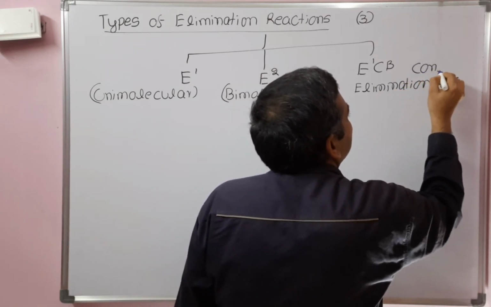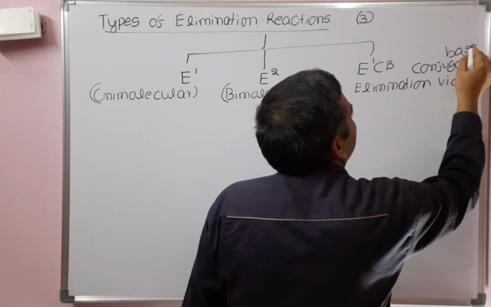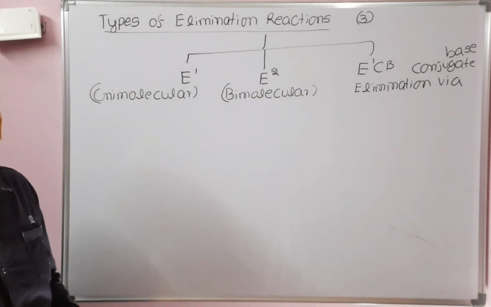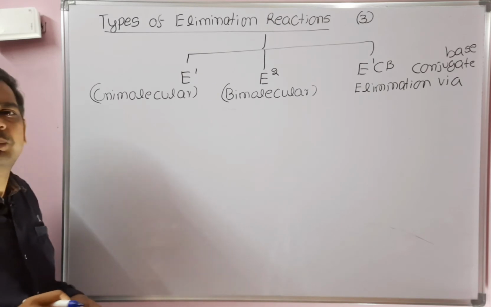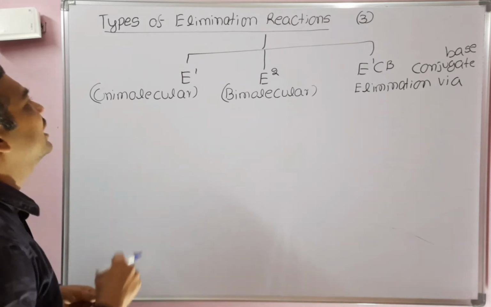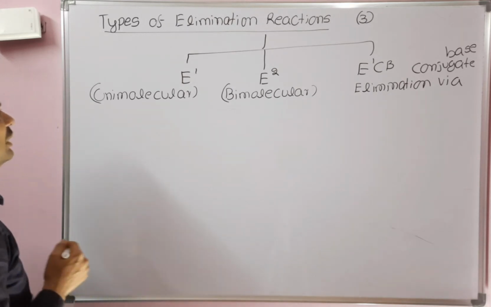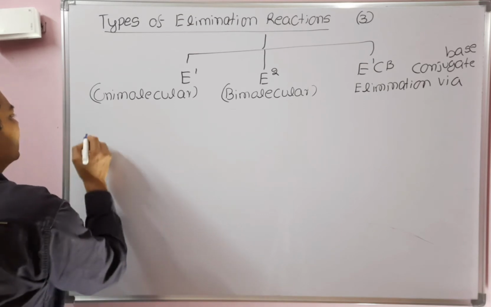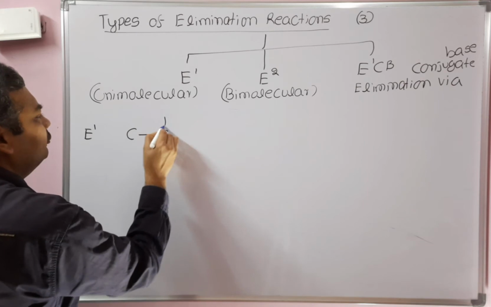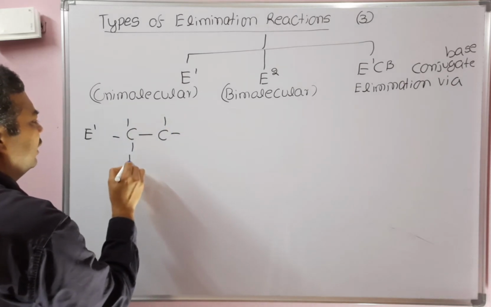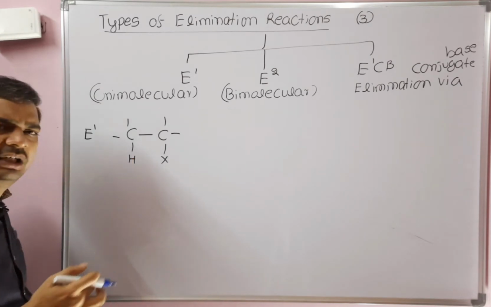In substitution reaction also we discussed the 4 types: SN1, SN2, SNi, and aromatic nucleophilic substitution reaction. Similarly, in elimination reactions also there are 3 types: E1, E2, and E1CB. Let's see the differences between these 3 reactions. Briefly, E1 reaction. Now we will take alkyl halide in all the 3 cases. You can take either alkyl halide or alcohol.